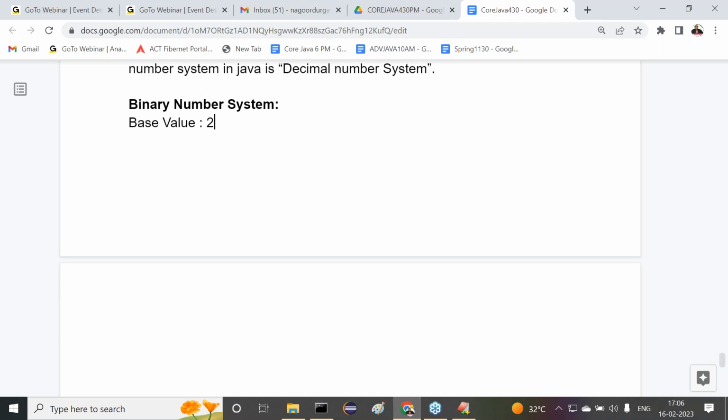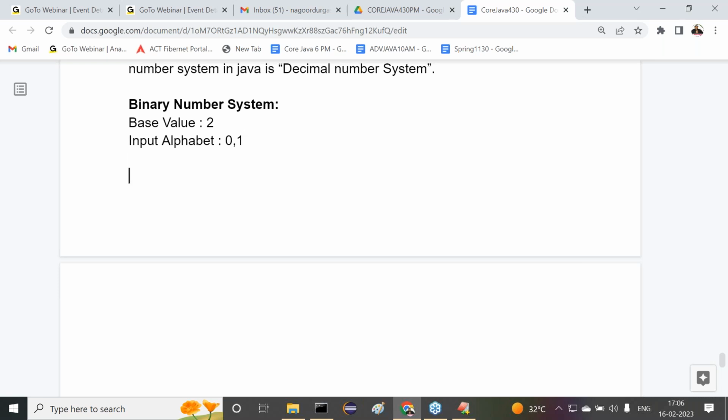Two input alphabet, two number of inputs. Got it or not? Okay, fine. Now, the input alphabet is what? 0 comma 1, only 2 symbols. What's the meaning of it? We have to prepare the numbers by using this 0 and 1 only.